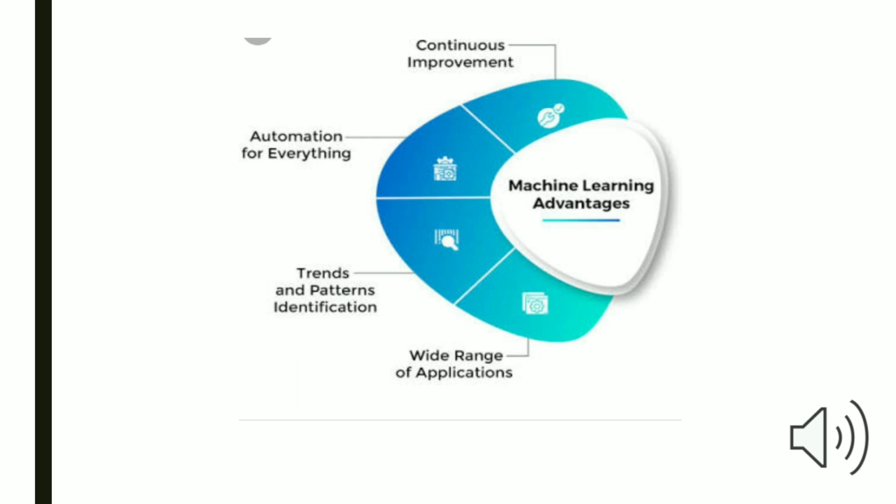Advantages of machine learning. Here are some advantages of machine learning. First is continuous improvement. Second, automation for everything. Next, trends and patterns identification. And last, wide range of applications. These are the very important advantages of machine learning as we learned it from the experience. Let's move toward next slide.